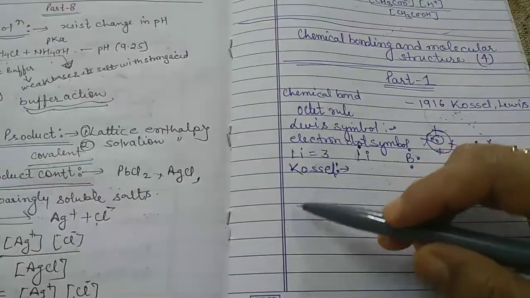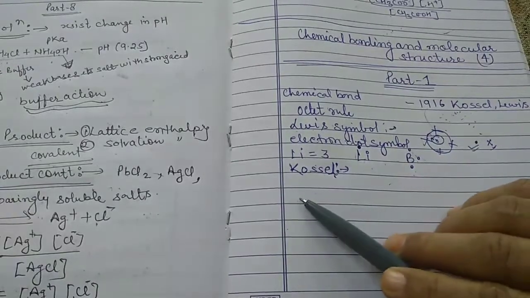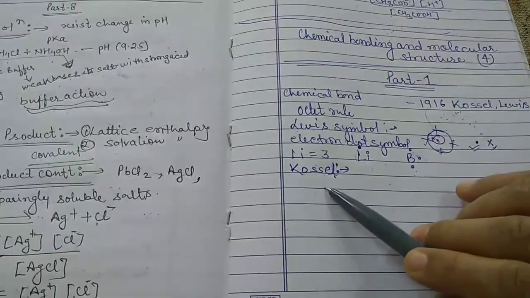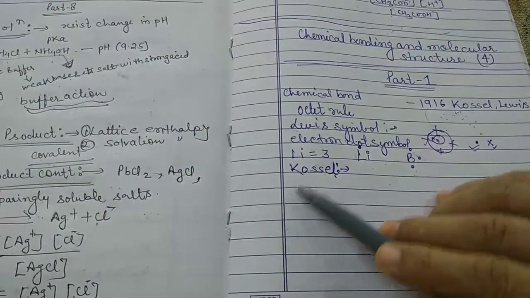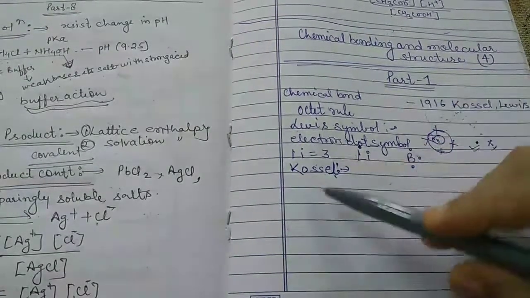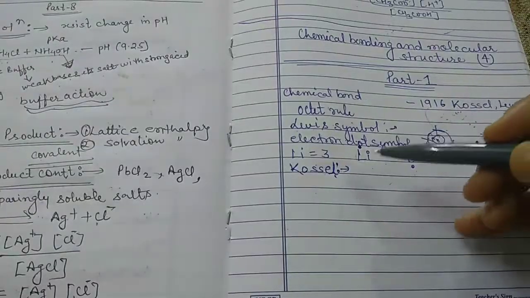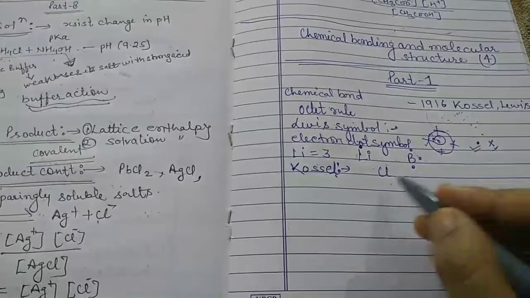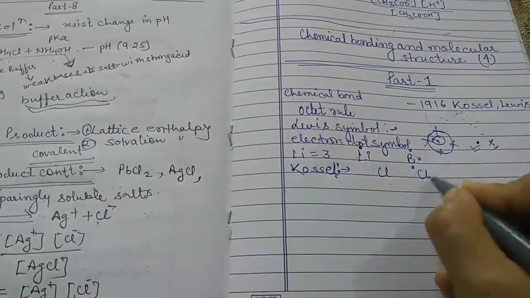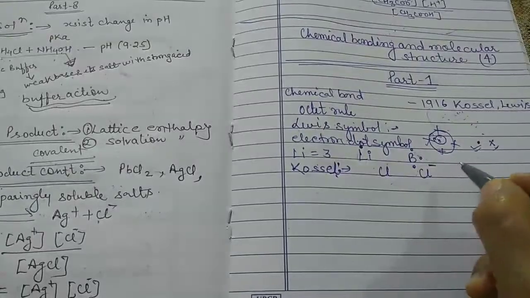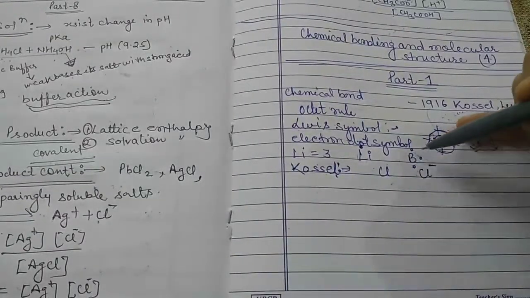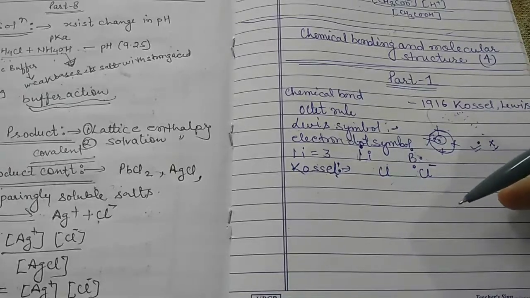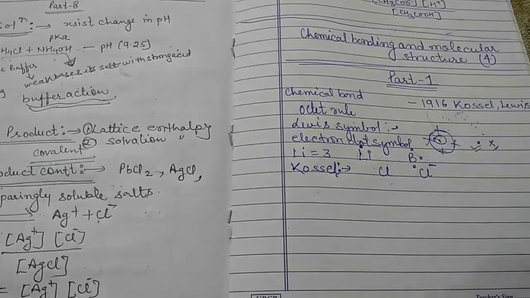The second fact is that the formation of a negative ion from a halogen atom and a positive ion from an alkali metal is associated with the gain or loss of an electron by the respective atom. We know very well, if we are talking about chlorine, this is a halogen, and the halogen ion is Cl negative. How does it become Cl negative? By gaining an electron.